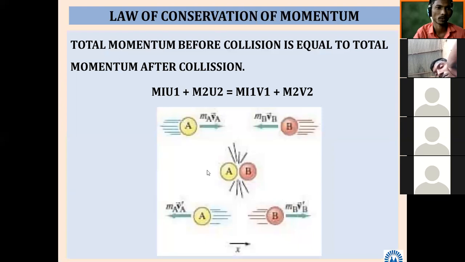So simple statement you can write here. Law of conservation of momentum. Total momentum before collision is equal to the total momentum after collision. So m1 u1 plus m2 u2 is equal to m1 v1 plus m2 v2. Nothing more. So in this, as you know, have you written? Okay.